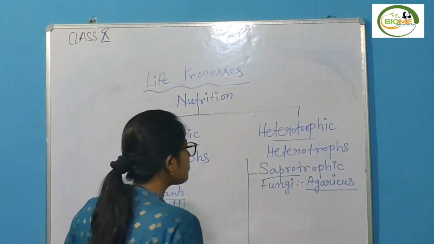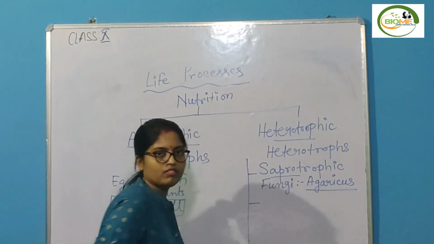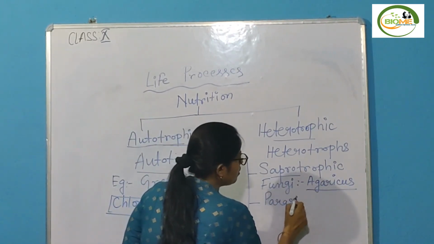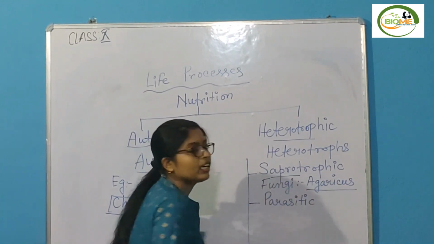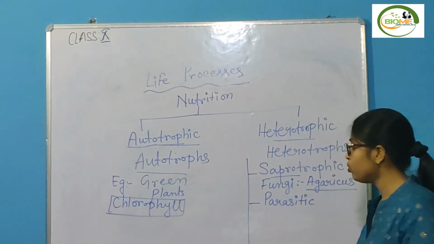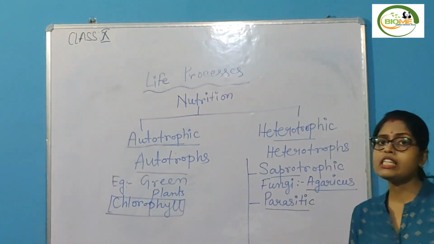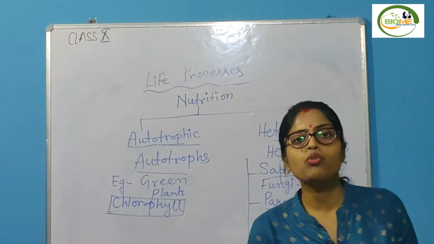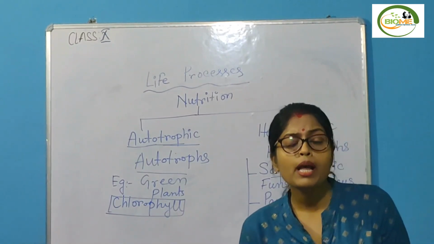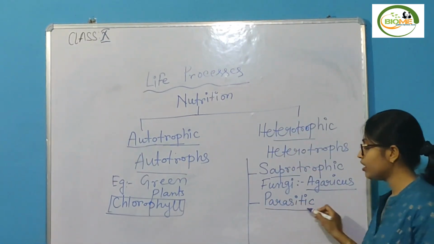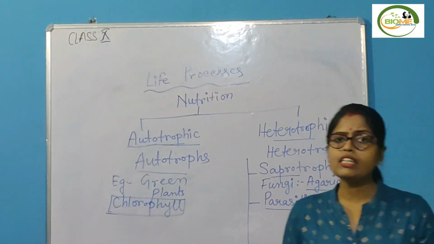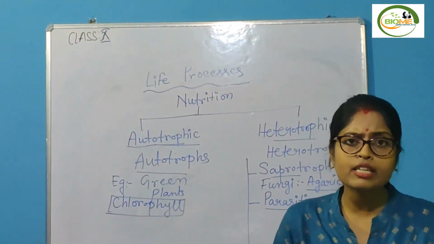Okay. Now, next one is your parasitic mode of nutrition. The organisms who exhibit parasitic mode of nutrition are known as parasites. So the parasite obviously depends on another organism.